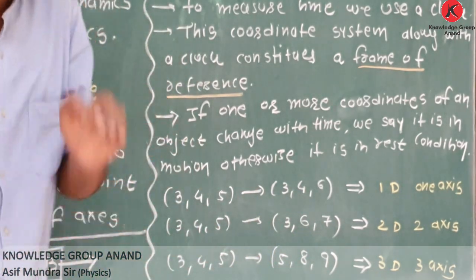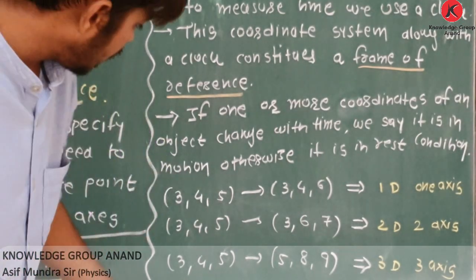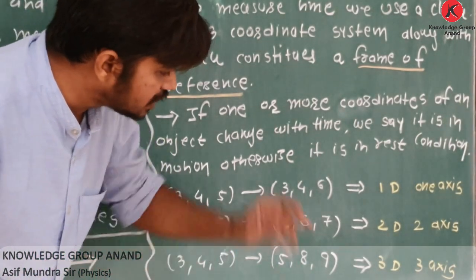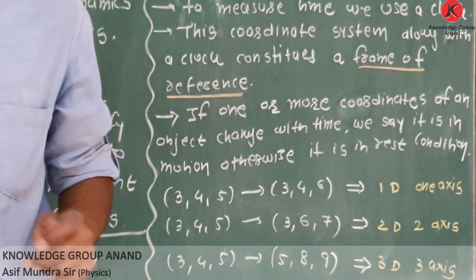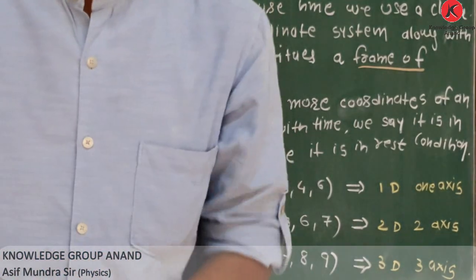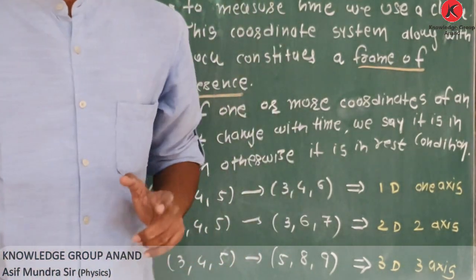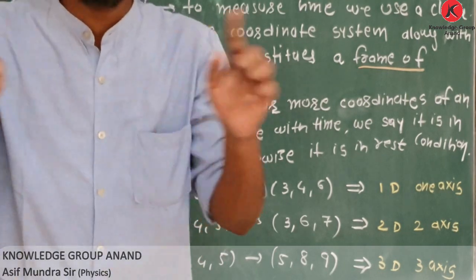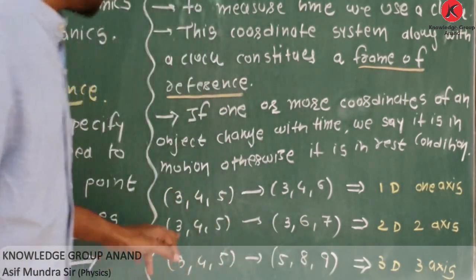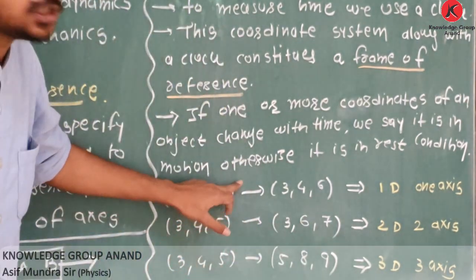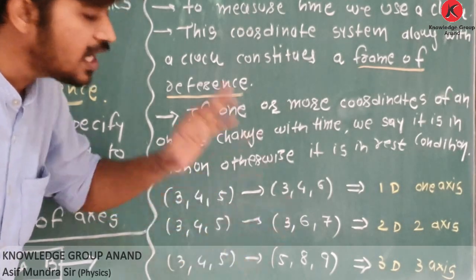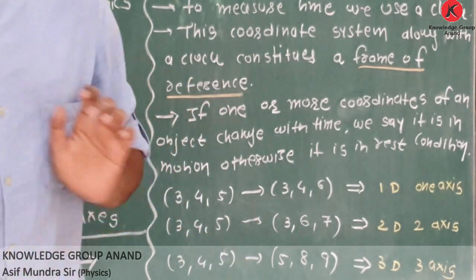Such motion is called two-dimensional motion. If three coordinates change, it is called three-dimensional motion. Now you have to make a list: what are examples of one-dimensional, two-dimensional and three-dimensional motion?